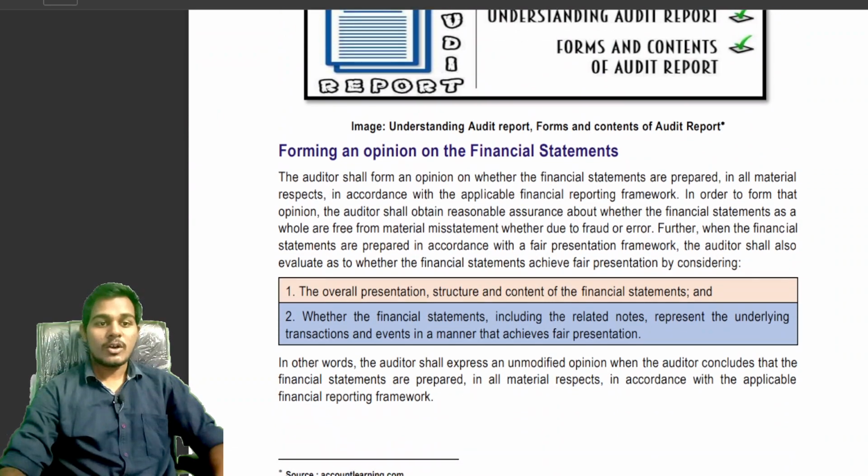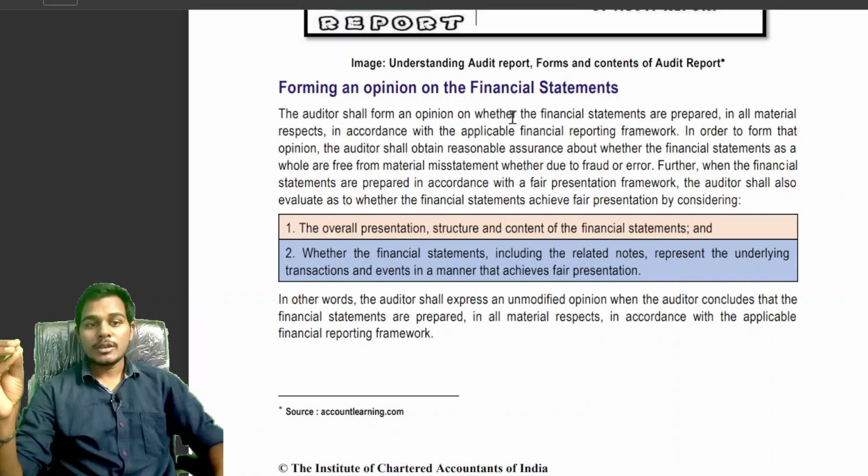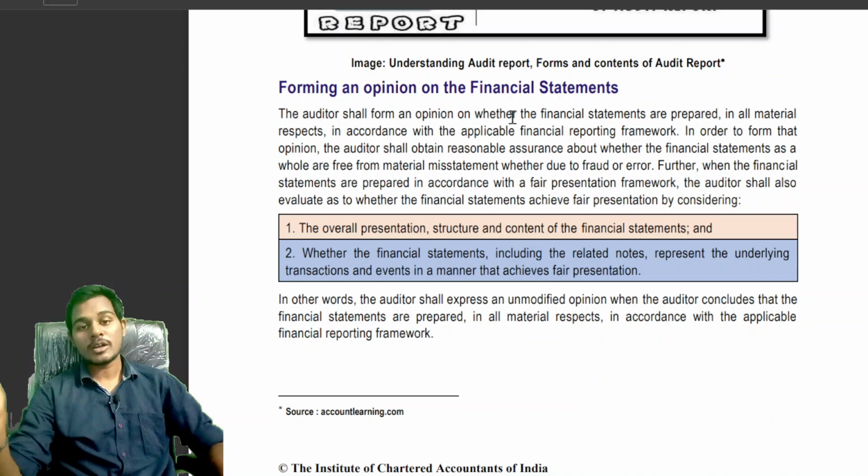See students, forming an opinion on the financial statements. For forming an opinion, the financial statements should be, in all material aspects, in accordance with the applicable financial reporting framework, and they should be free from material misstatements, whether due to fraud or error.